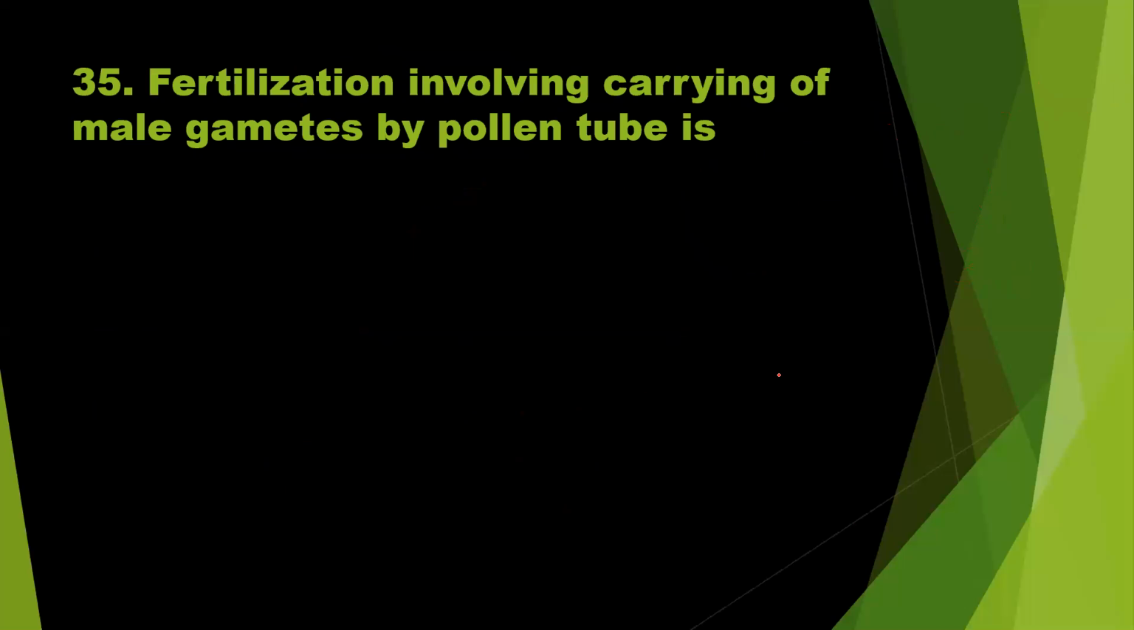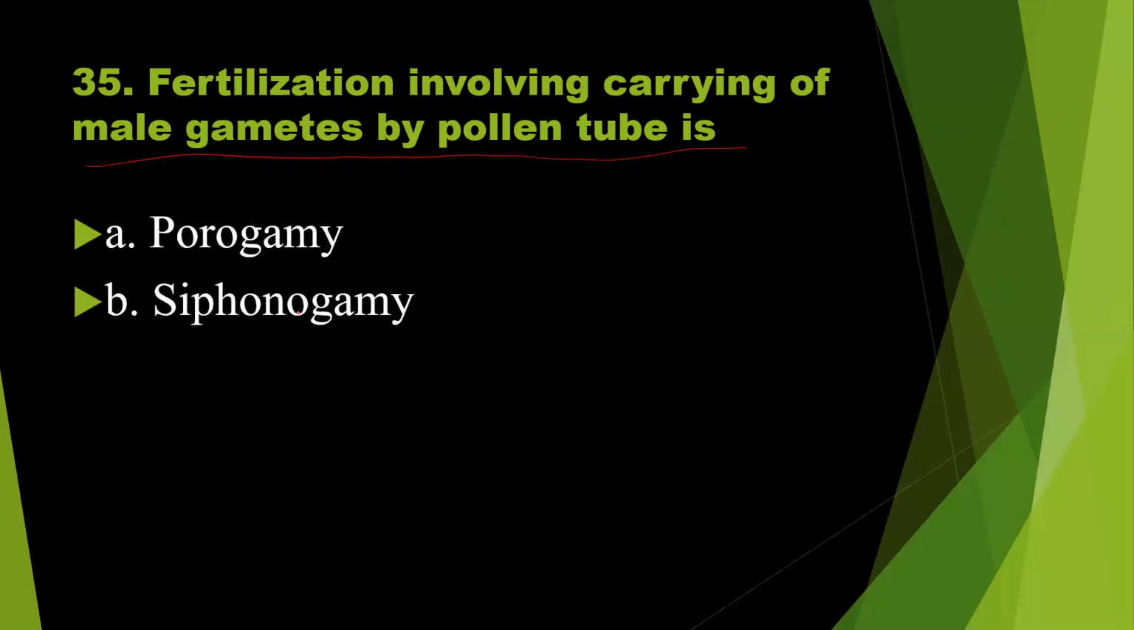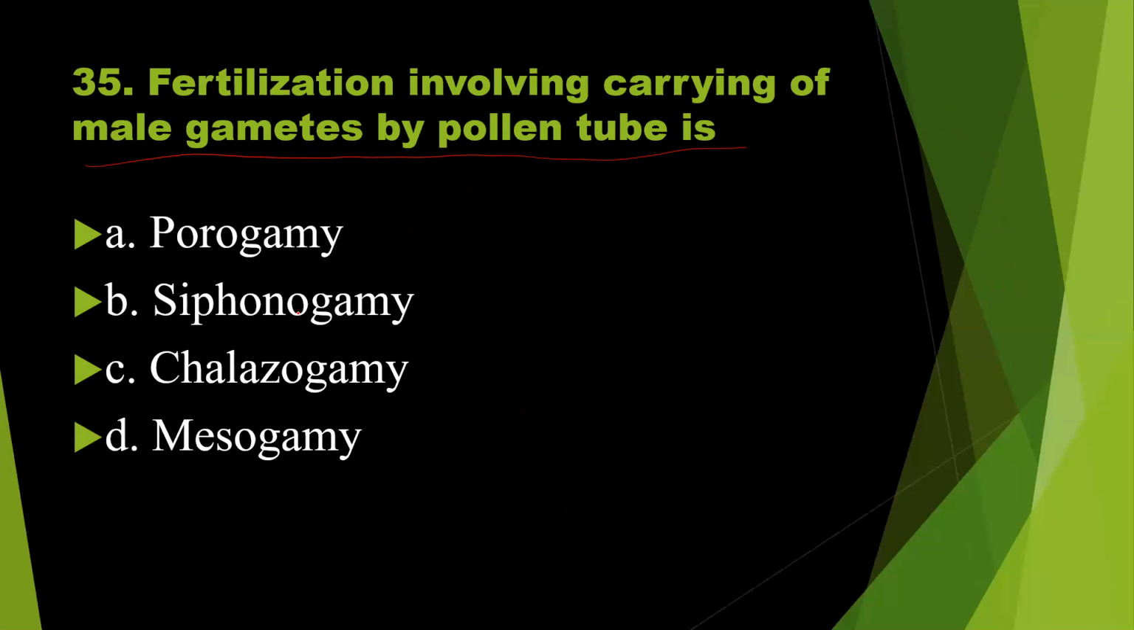Question number 35. Fertilization involving carrying of male gametes by pollen tube is. Orogamy, siphonogamy, chalazogamy, mesogamy. So what are these different terms? The meaning of these terms. These terms are not given in the textbook.